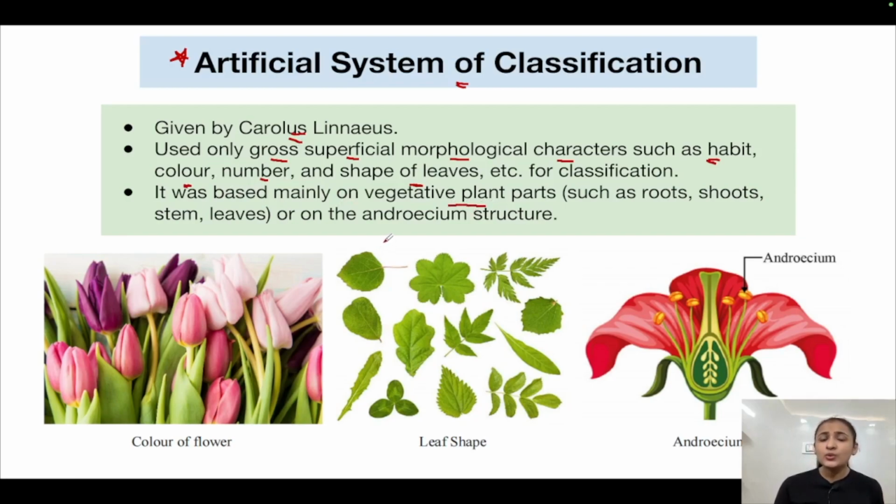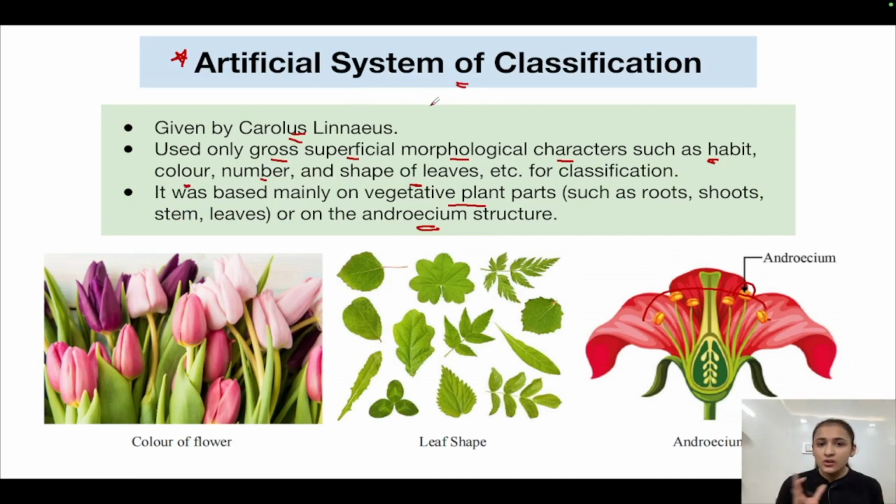For example, roots, shoots, stems हो गई, leaves, or on the androecium structure. Androecium क्या होता है? It is the collection of stamens, which is the male reproductive organ of the flowers. So color of the flower, leaf shape, androecium. See, this is the androecium here. This whole whorl is known as the androecium. Okay. So on the basis of these superficial characters, if the classification is being done, such a system is known as artificial system of classification.